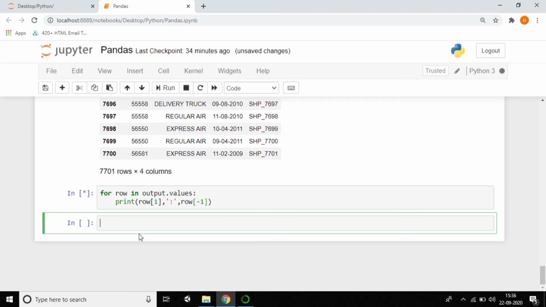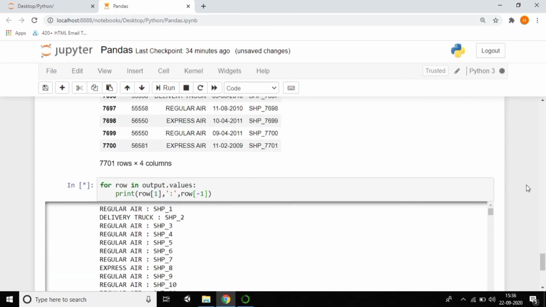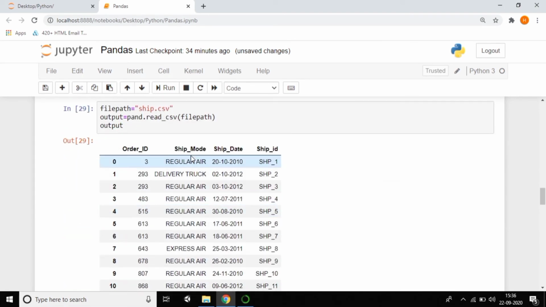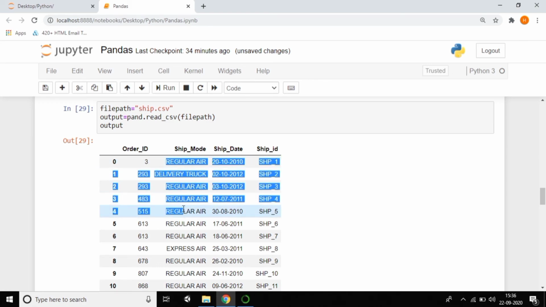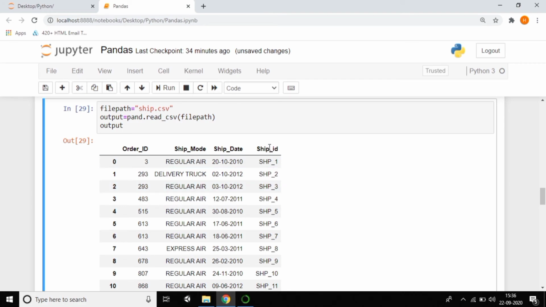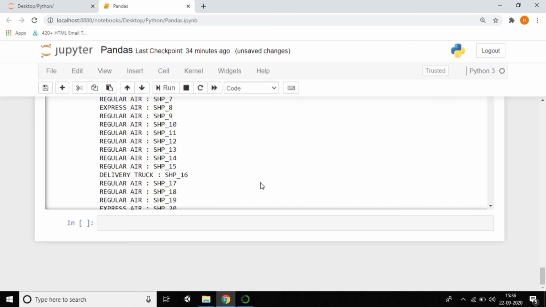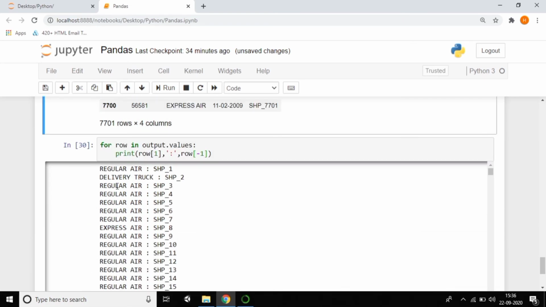Shift enter. Guys, you can see that I'm getting the data. This is the 0th row, this is the one row, this is the two row, this is the three row generally. I'm giving first row, so I want this row. So this is 0, this is the one row. I'm getting this row as well as minus one. This is minus one, this is minus two, minus three. That's why I'm getting the first row as well as the last row. So one row and minus one.